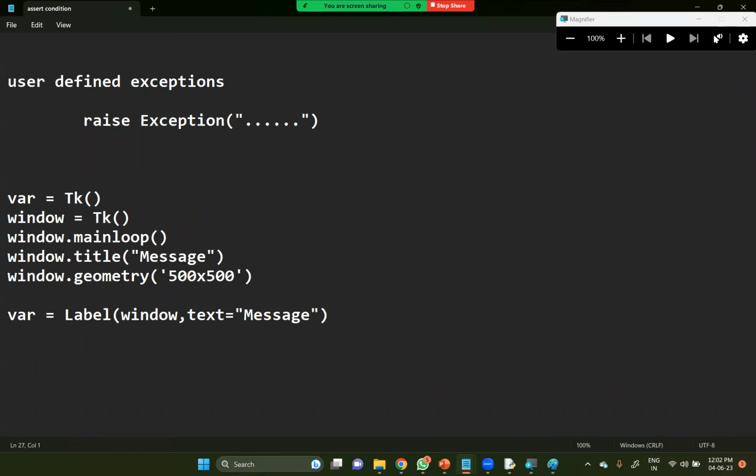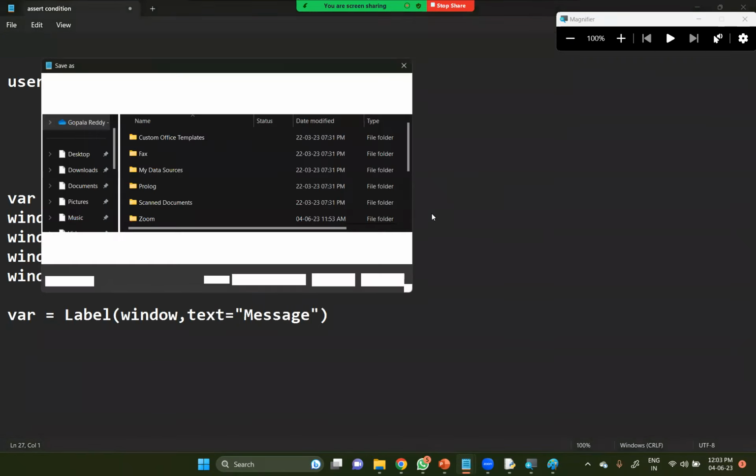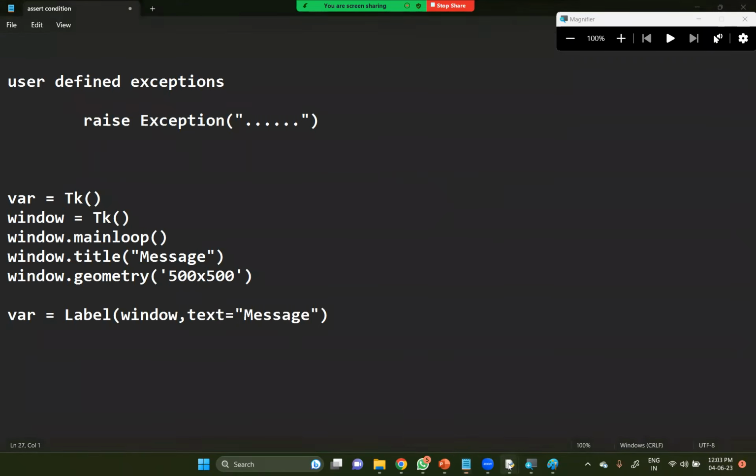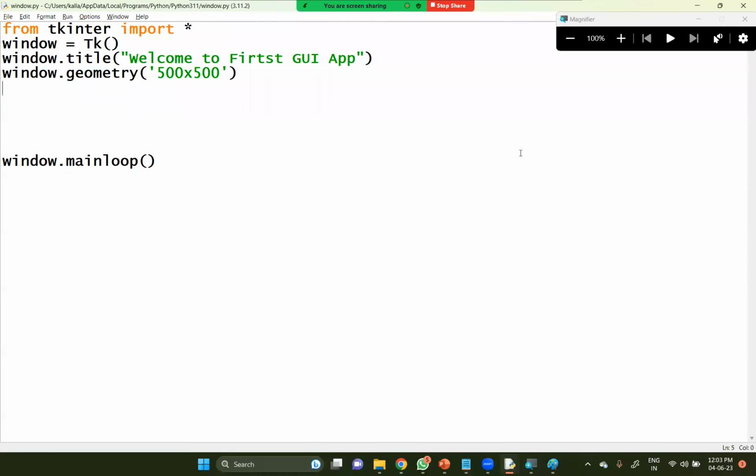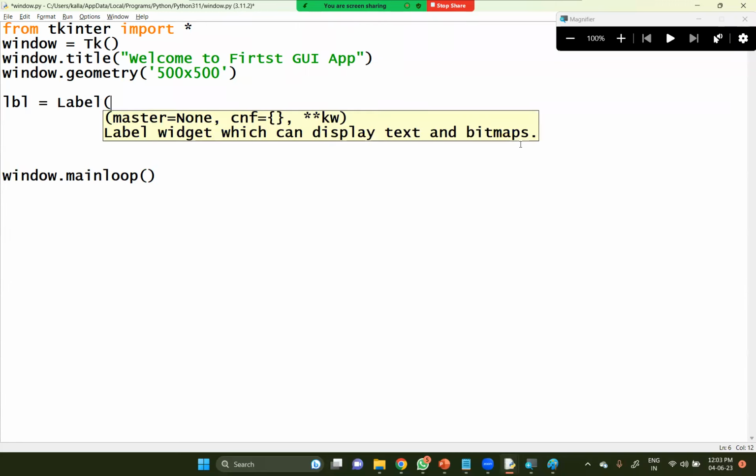Then let us check whether it is being displayed properly or not. So some particular variable, let me say the appropriate name of this label will be LBL, equal to capital LABEL. Where exactly do I have to display it? The master of this label will be window.